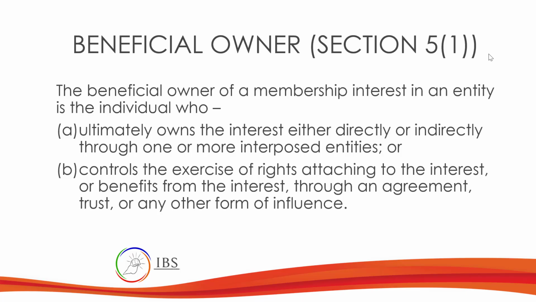Which means if he owns a direct interest in the company, or if he owns a company that owns another company, he will be the beneficial owner of that other company. Let us say company A owns company B, but company A is owned by Mr. X. So Mr. X is the beneficial owner of company A and also a beneficial owner of company B, even though company B is owned by company A. That is what we call indirect ownership.